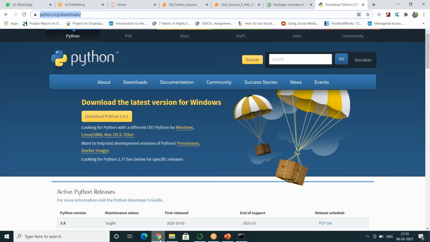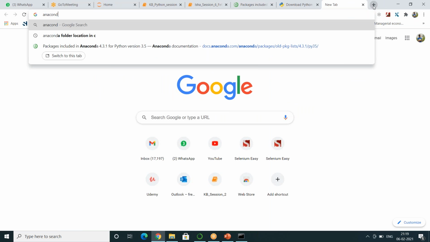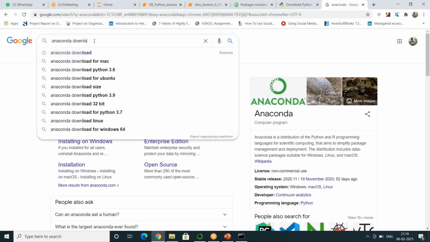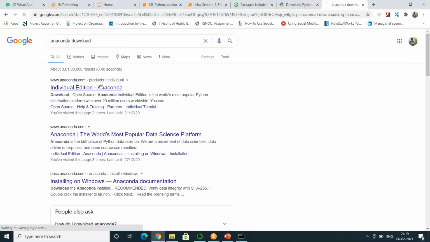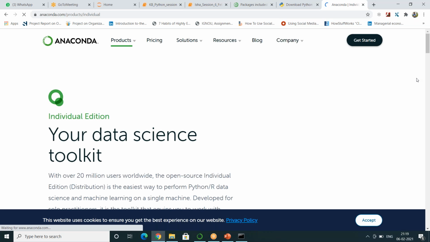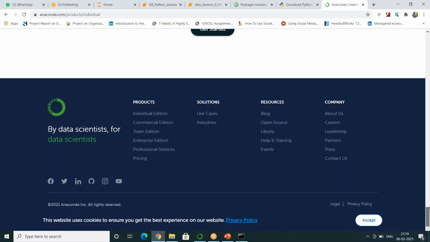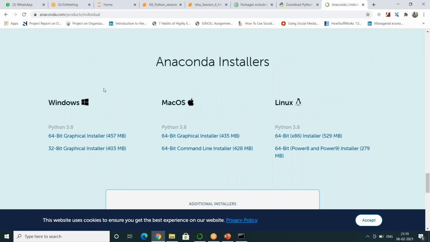So what we can do is use a beautiful IDE, which stands for Integrated Development Environment. That IDE's name is Anaconda. When you go to this, you can press Anaconda download and scroll to the bottom of the screen. If you are using a Windows machine like mine, you can download based on your 64-bit or 32-bit, and if you are using a Mac or Linux, you can download any of those.